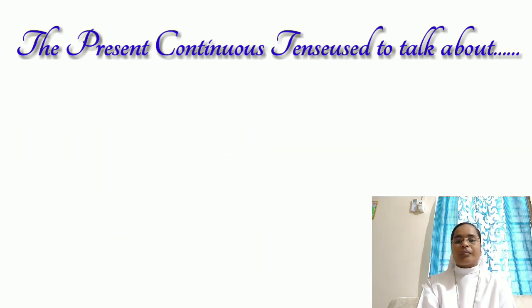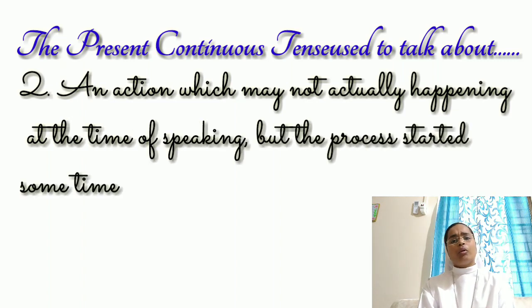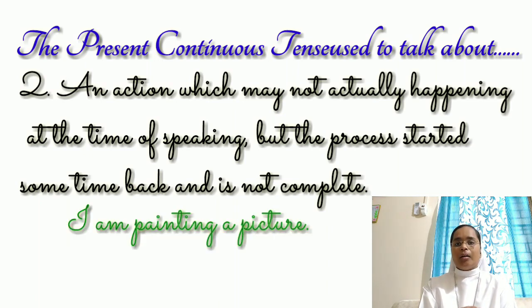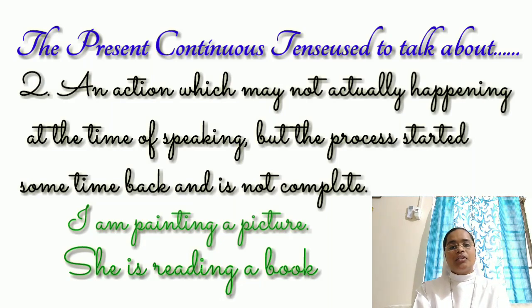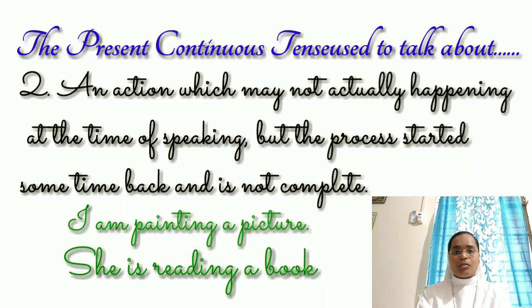it's not complete. Secondly, an action which may not actually be happening at the time of speaking, but the process began in the past and it is not complete. Example, I am painting a picture. Here, I began painting earlier and it's not complete, it's still going on. So we use the present continuous tense. She is reading a book. So here she began reading the book before and it's not complete. So we use the present continuous tense.